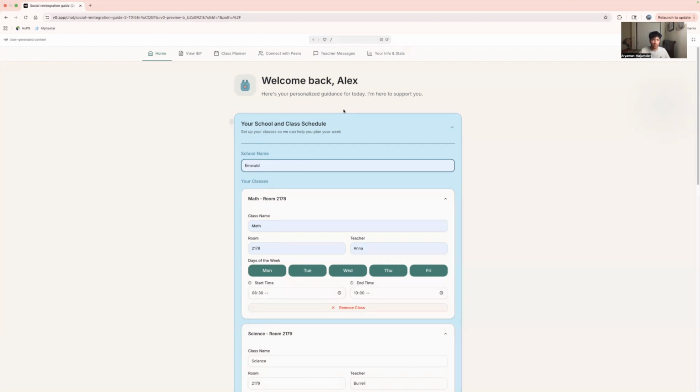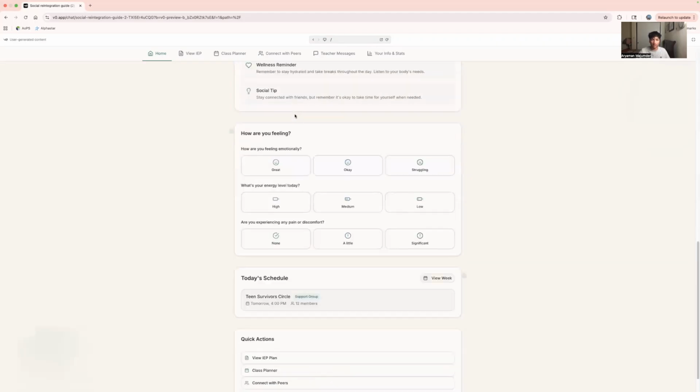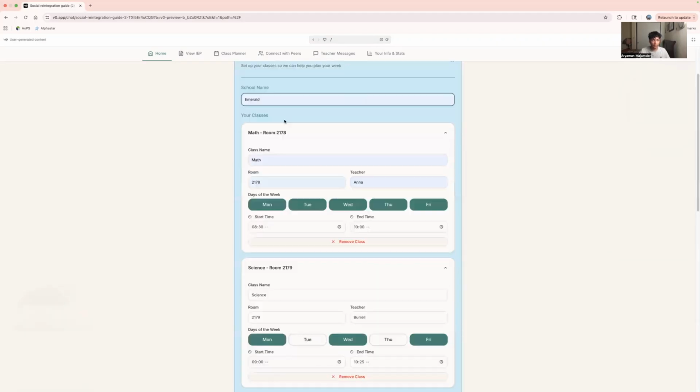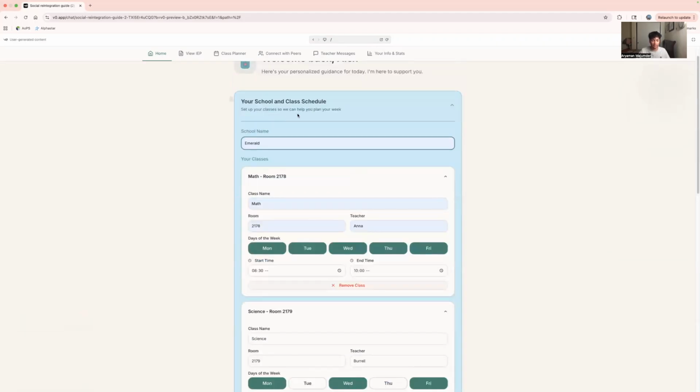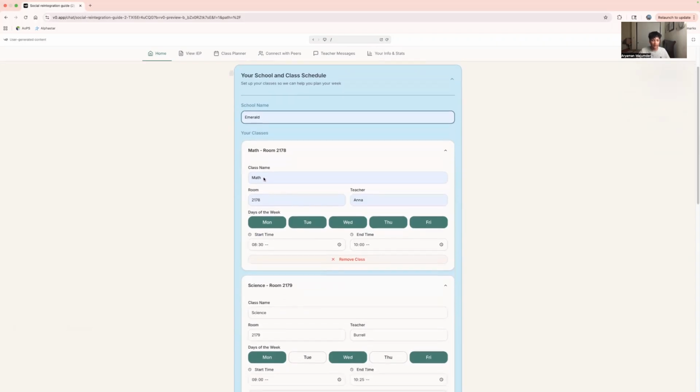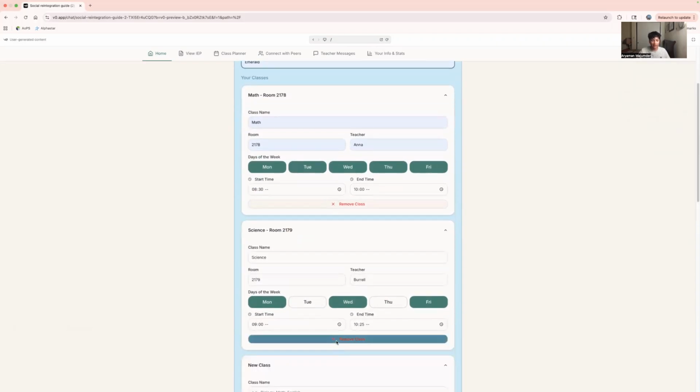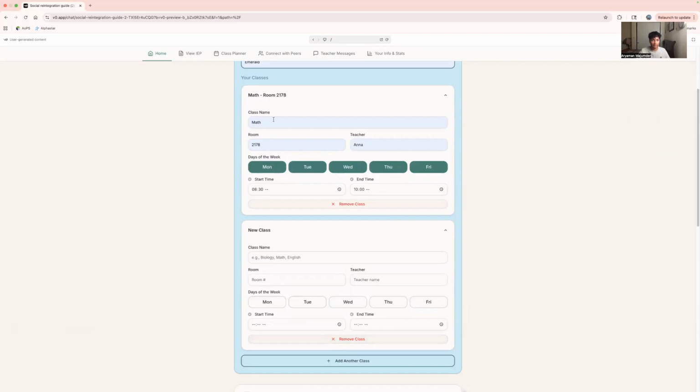When a student first logs into Reentry AI, they start off with the homepage, as you can see here, which uses large, easy-to-read cards and a calm layout. A school and class setup lets students input their schedule. For example, here, my school name is Emerald. I have two classes so far, math and science. Here I could add a class and also remove classes. So now I just have math.